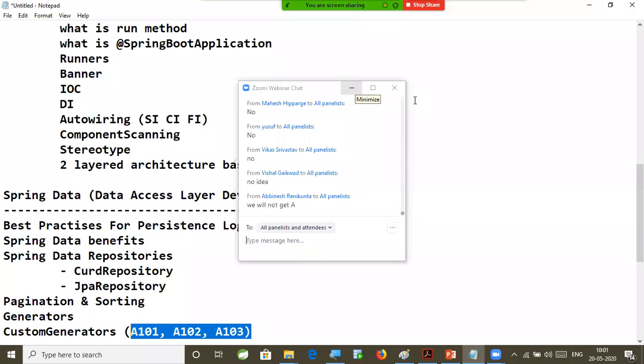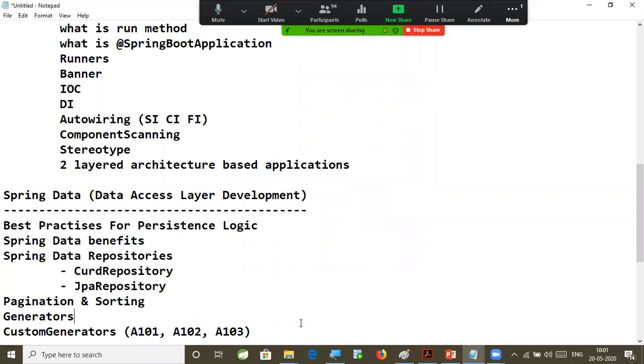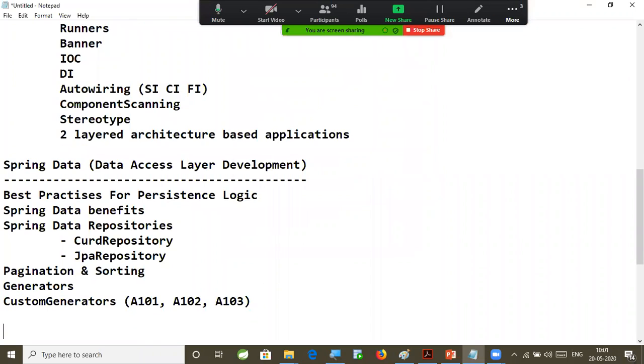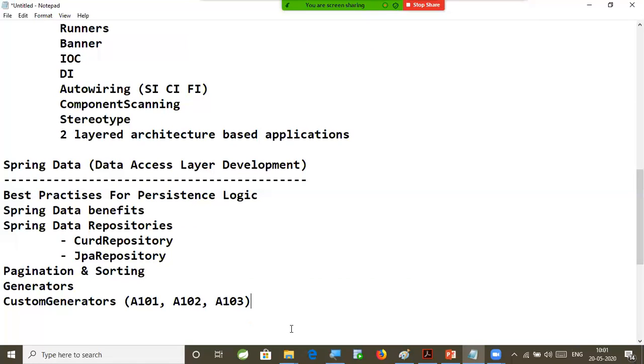Suppose client told you like this: for every record that you are inserting into the table, I want to append my first name. Then we cannot go for predefined generators, right? That's where we need to go for custom generators. We need to develop a custom generator. So here I'm going to talk about how to work with custom generators in the Spring Data right now.